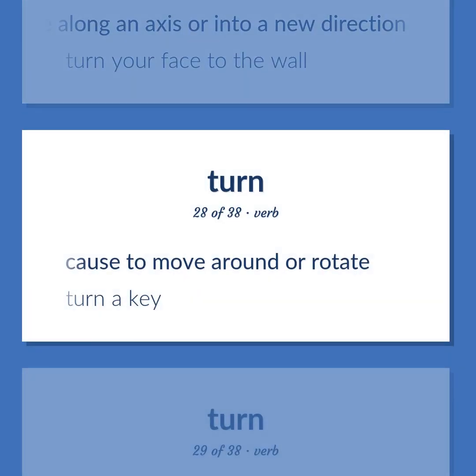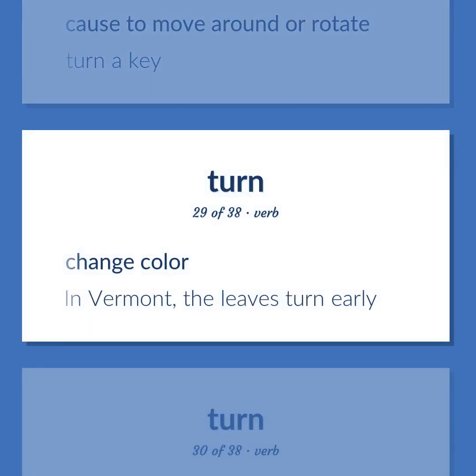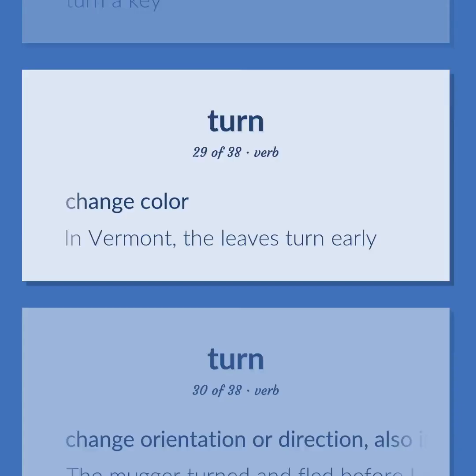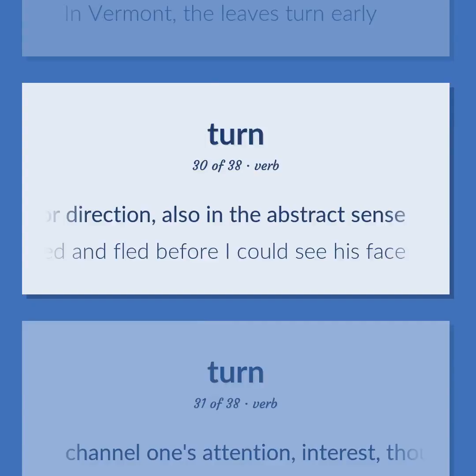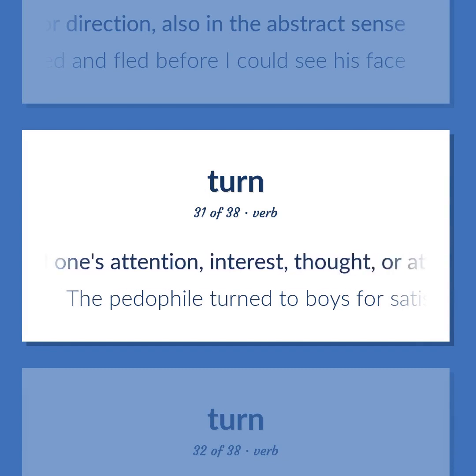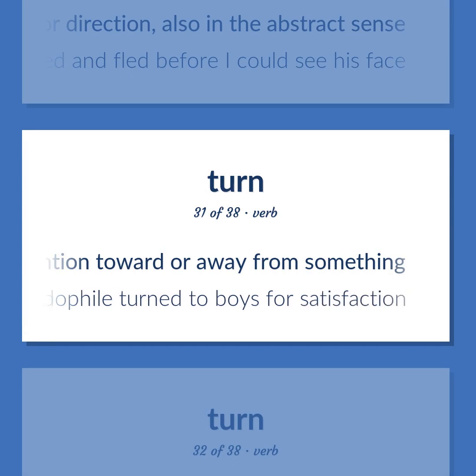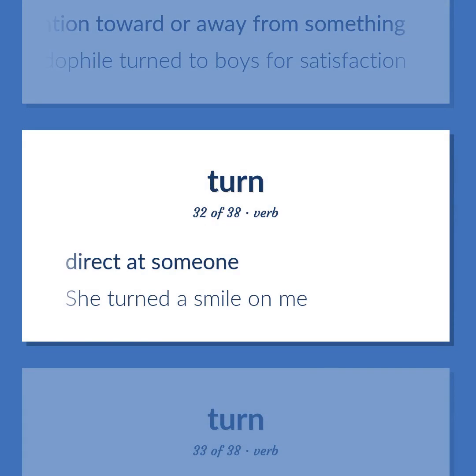Cause to move around or rotate. Turn a key. Change color. In Vermont, the leaves turn early. Change orientation or direction, also in the abstract sense. The mugger turned and fled before I could see his face. Channel one's attention, interest, or thought toward or away from something. The pedophile turned to boys for satisfaction. Direct at someone. She turned a smile on me.